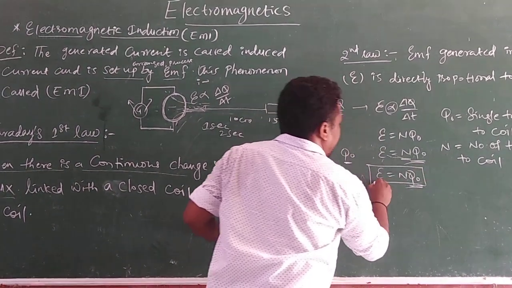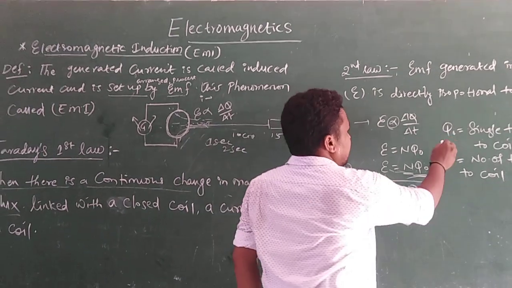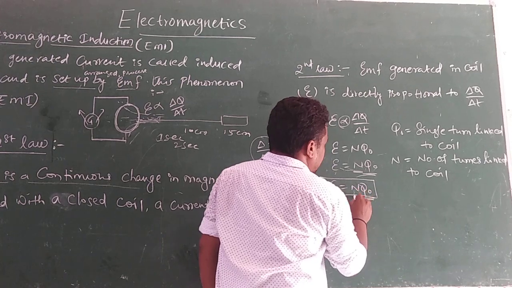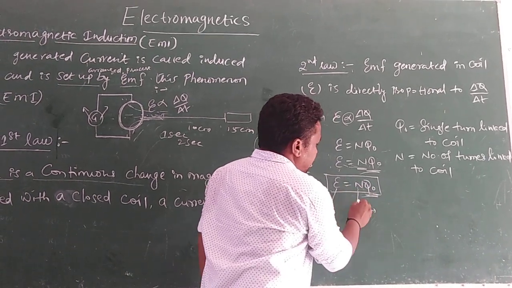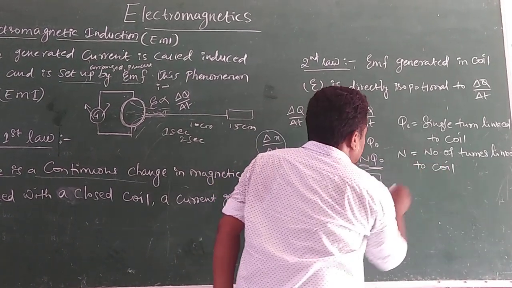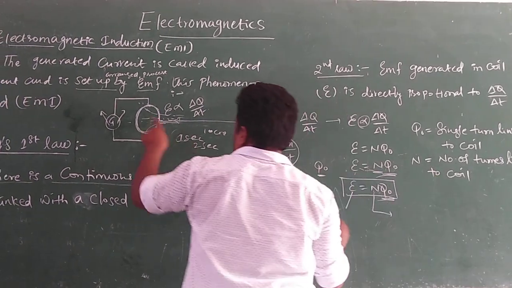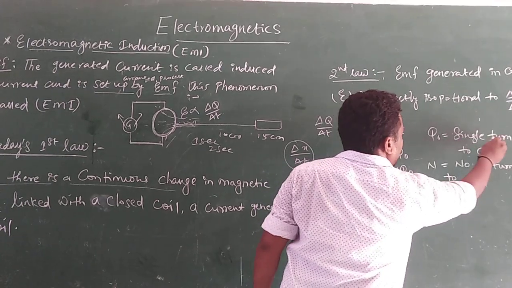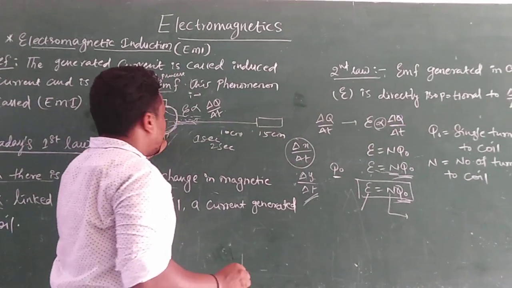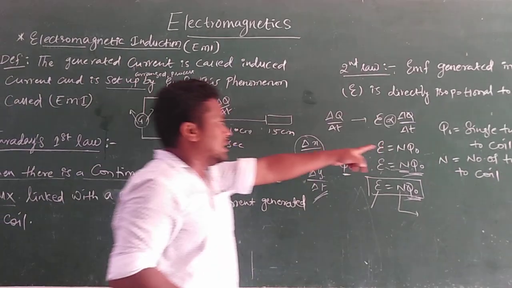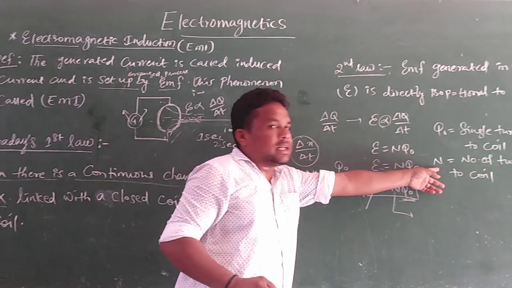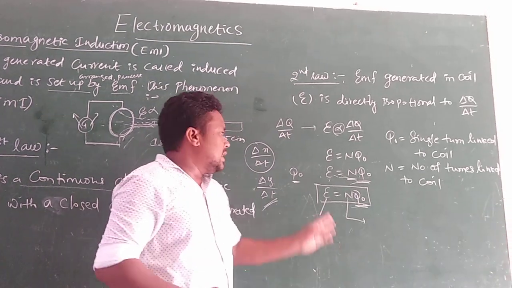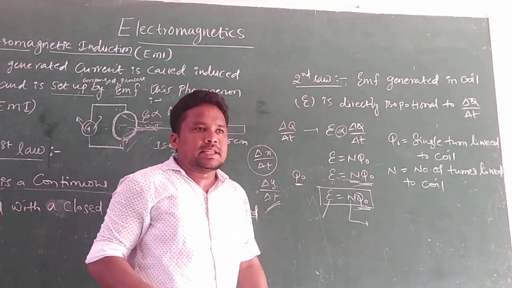This is Faraday's second law. Phi naught is nothing but a single turn linked to a coil. E is the EMF, and N is the number of turns linked to the coil, which may be 2, 3, 4, 5 like that. Phi naught is only a single turn, and if there are multiple turns, then you have to take N. That is Faraday's second law.